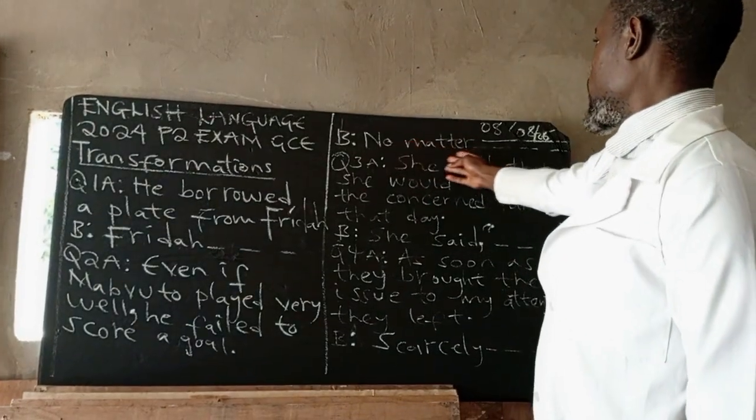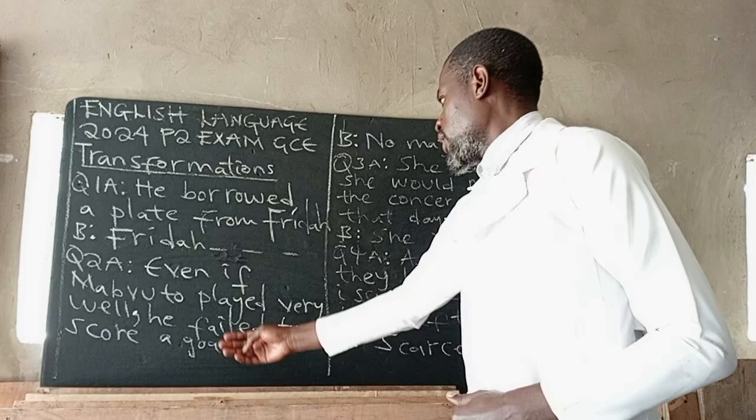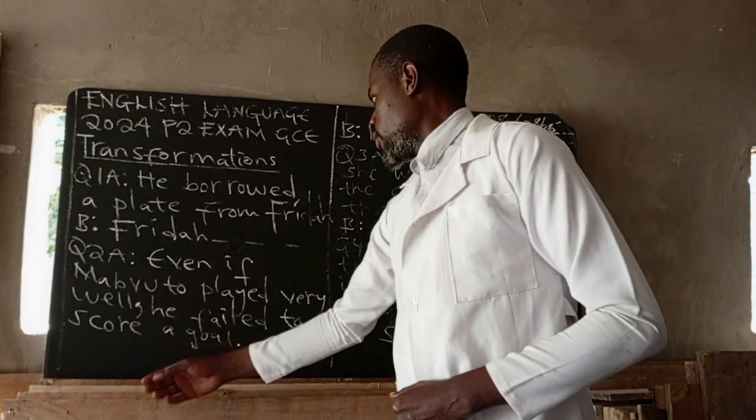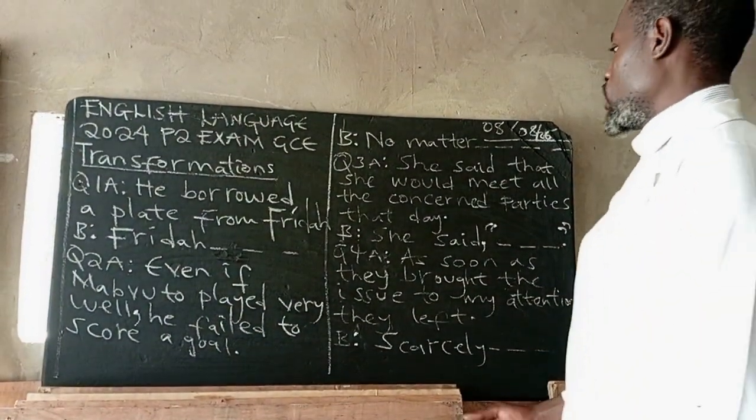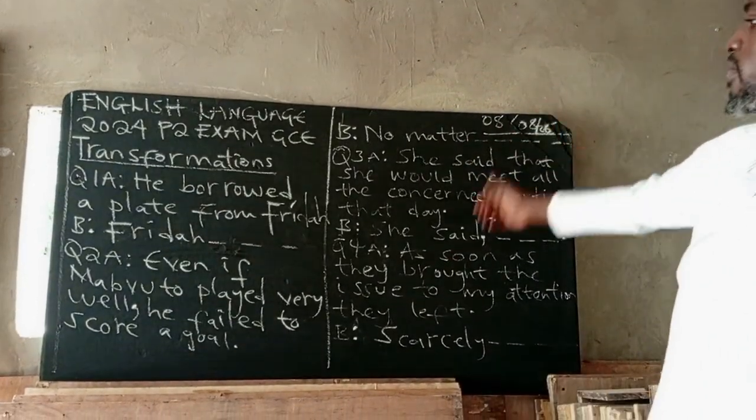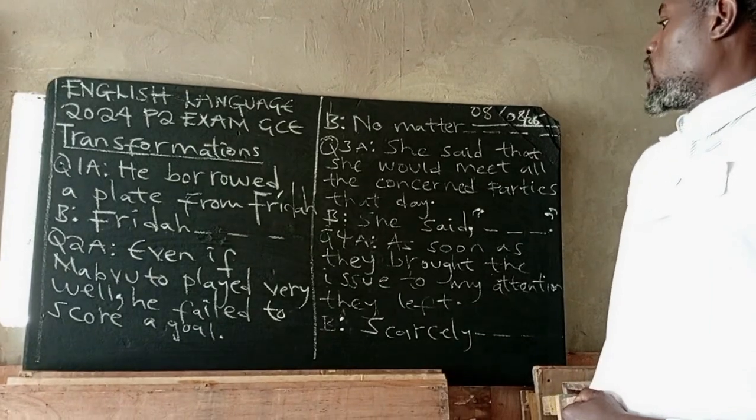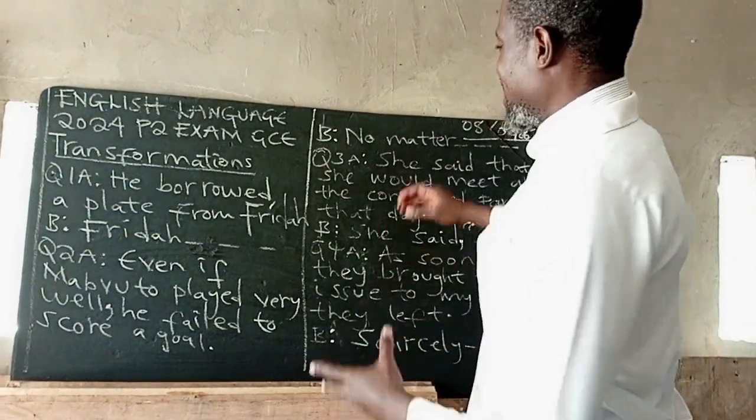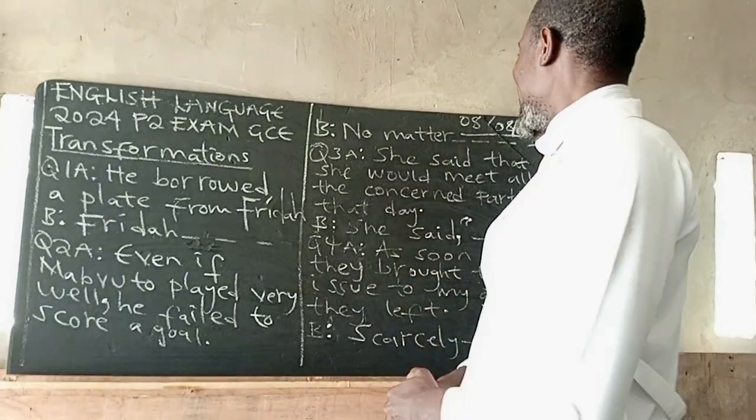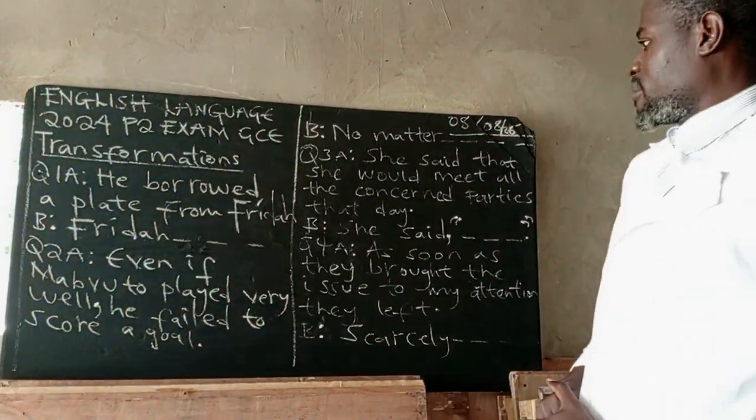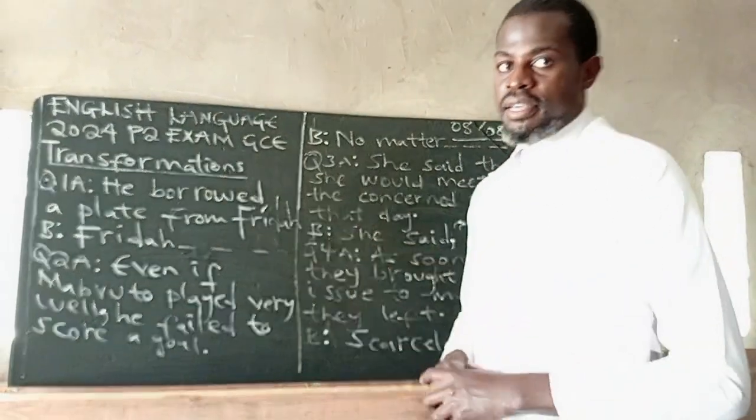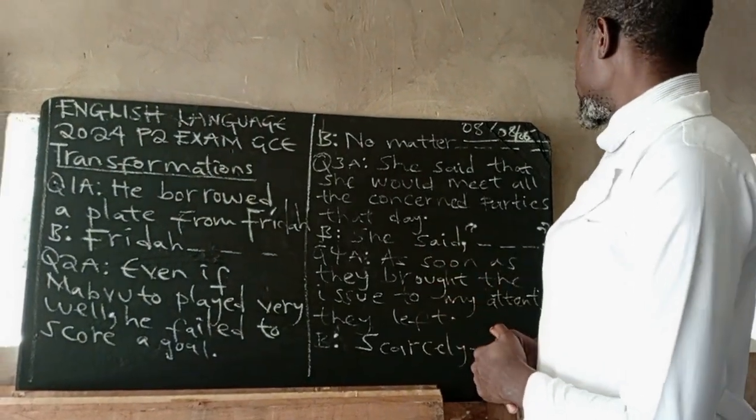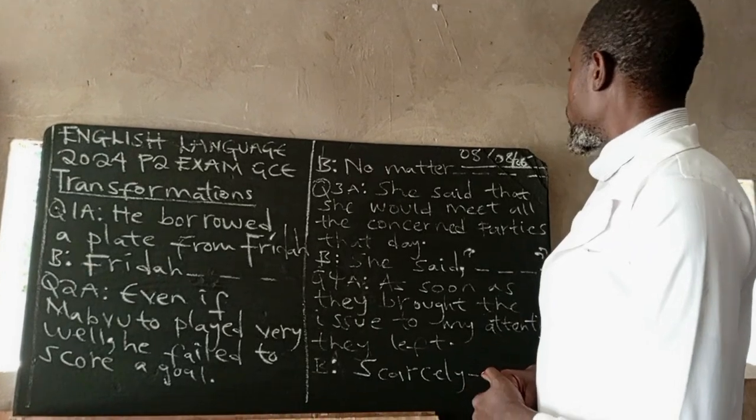So look at this. No matter, we use how. So we'll say: No matter how well Maputo played, he failed to score a goal. Okay, guys, I hope you're taking note because, as you can see, I don't have space on my small board. So just take those notes. If you didn't hear me, you can repeat and watch the video again.